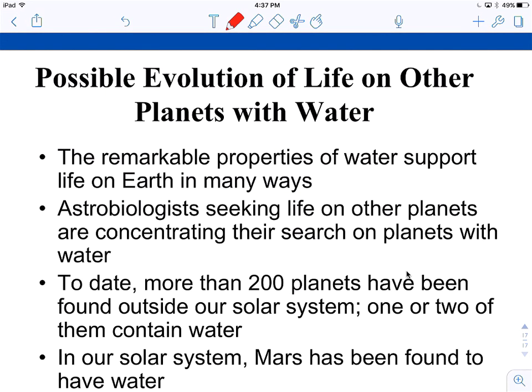Possible evolution of life on other planets without water. Obviously, when we look at other planets, we look for water to support life. There are about 200 planets found outside our solar system, and a couple of them have water. Mars has been found to have water. But basically you need water to support life, so as long as we look for water, there could be life there.